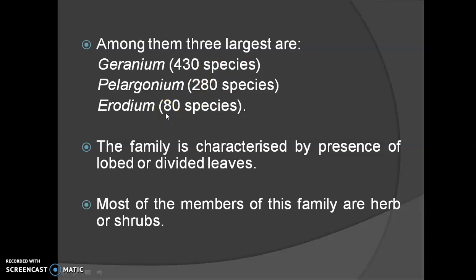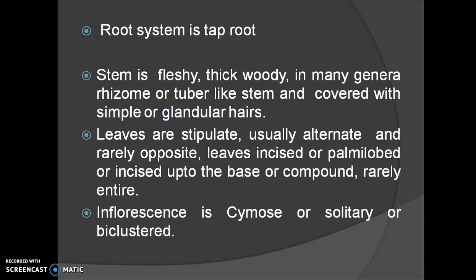80 species. Now we are going to study the general characteristic features of this family. Most of the members of this family are herbs and very rarely they are shrubs. This family is characterized by the presence of lobed leaves. The root system is a taproot system. The stem is generally fleshy, thick, woody. The stem is covered with simple or glandular hairs.